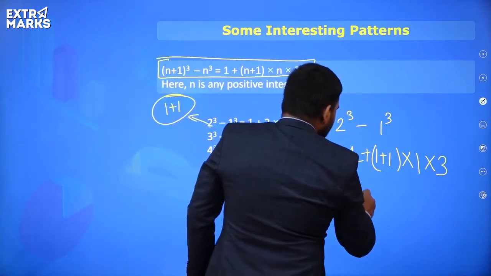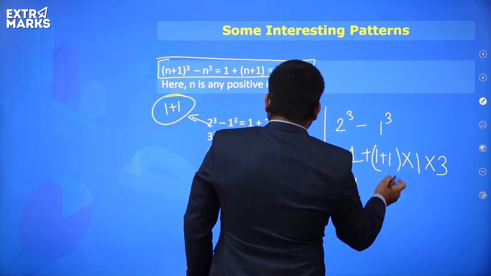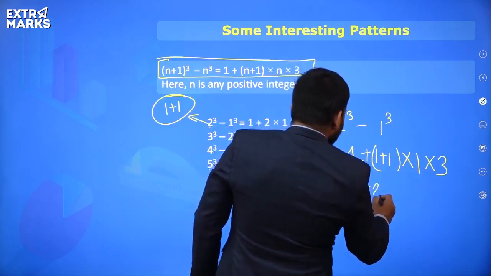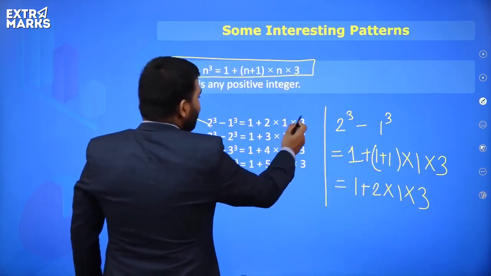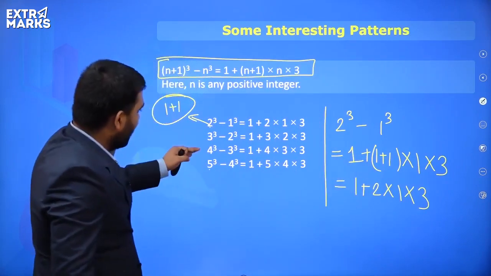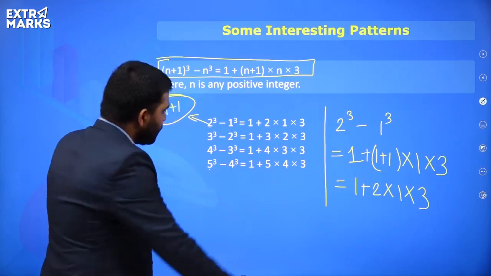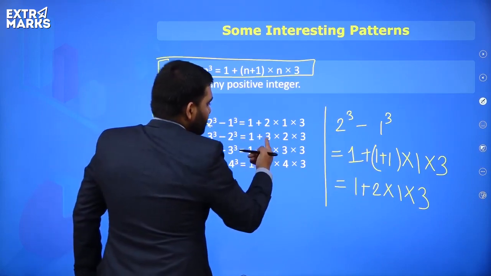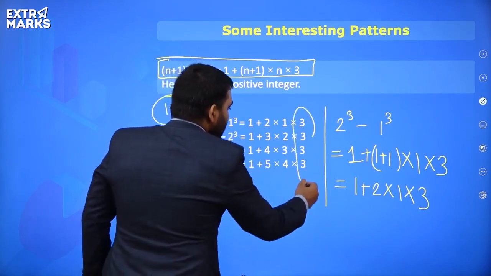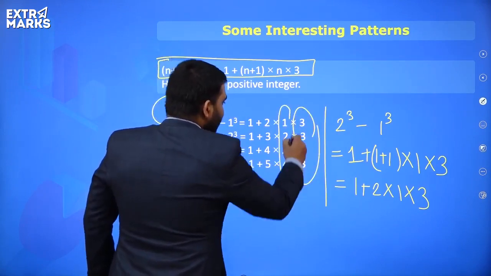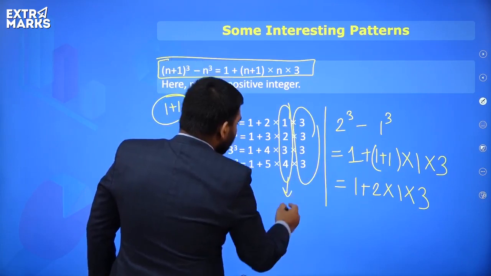See, 1 plus 2 into 3 plus 2 into 1 into 3. Now everyone, we have done 3 cube minus 2 cube. So you get 1 plus 3 into 2 into 3. So this 3 is always the same. You are getting the consecutive numbers. These are the consecutive numbers.